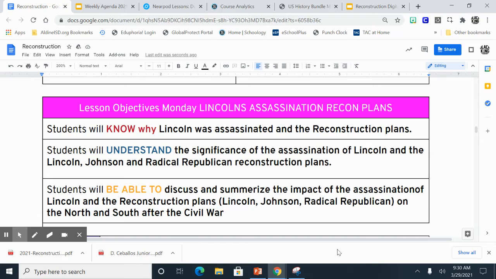This week is a short week, guys. So we will be beginning the Reconstruction era of the United States.